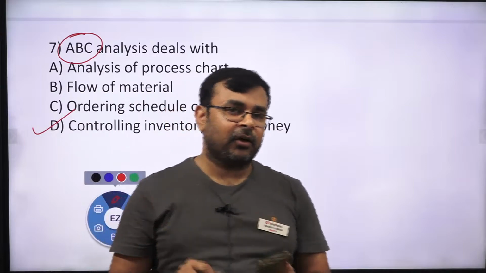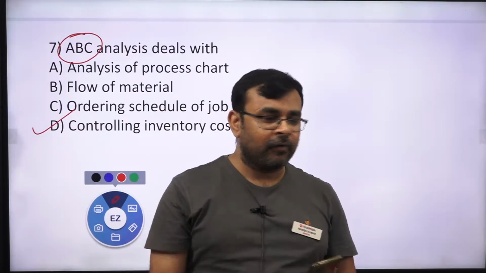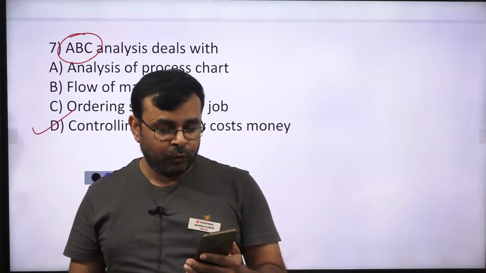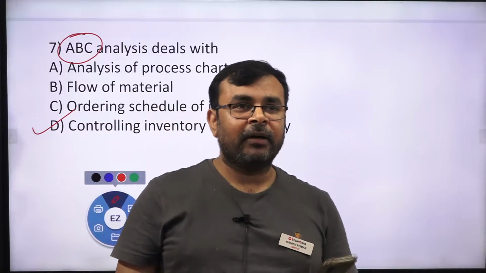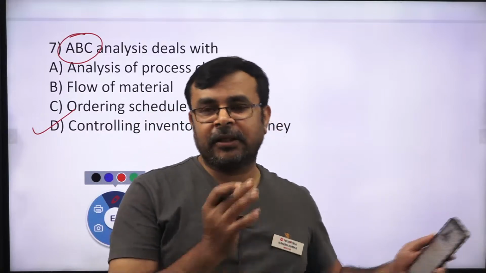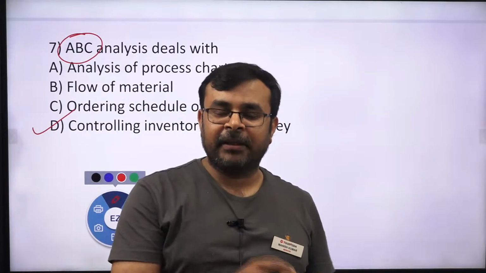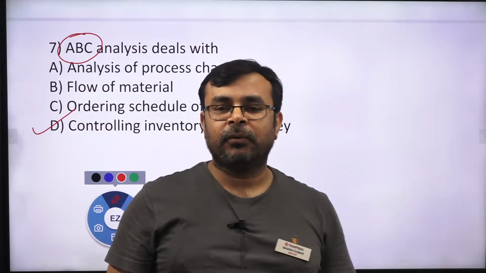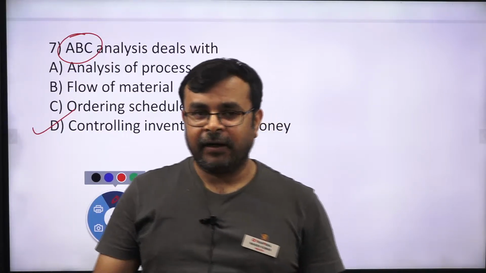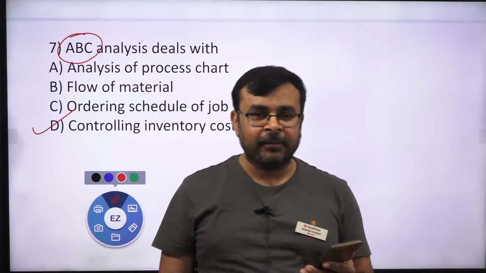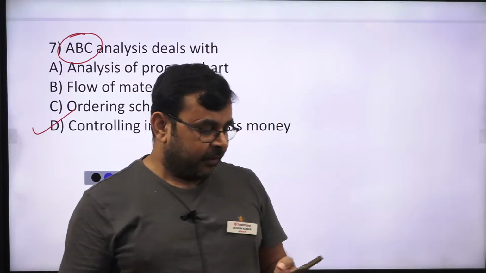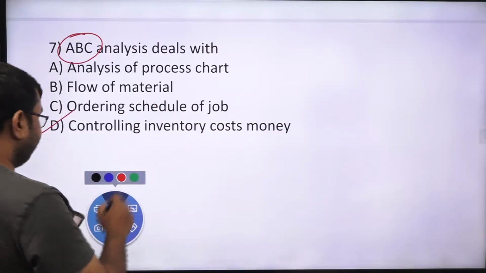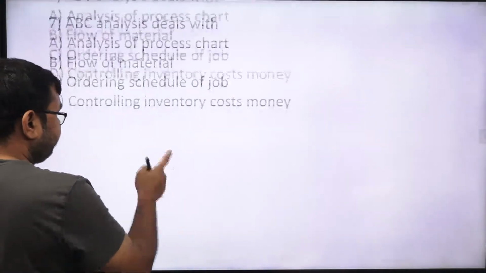Because its cost is less and more of these things are used in the industries. But when we talk about machines, then obviously we always purchase one or two machines. Correct. One is a spare machine and one is a running machine. Correct. Okay, so the correct answer is option D.